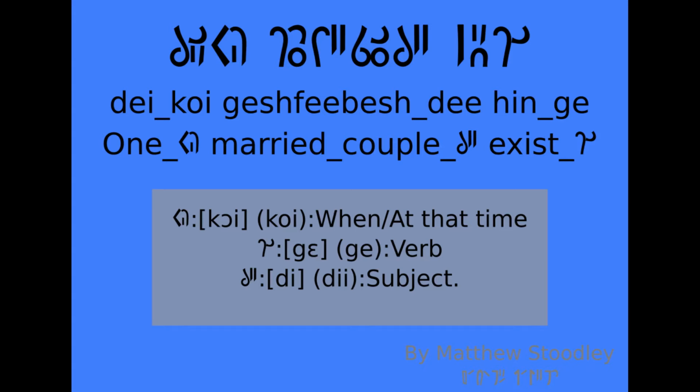Once there was a married couple. Okay, to start, I need to teach a few grammar terms. One is koi, which means when or at the time of. Ge always marks verbs, and di always marks the subject.